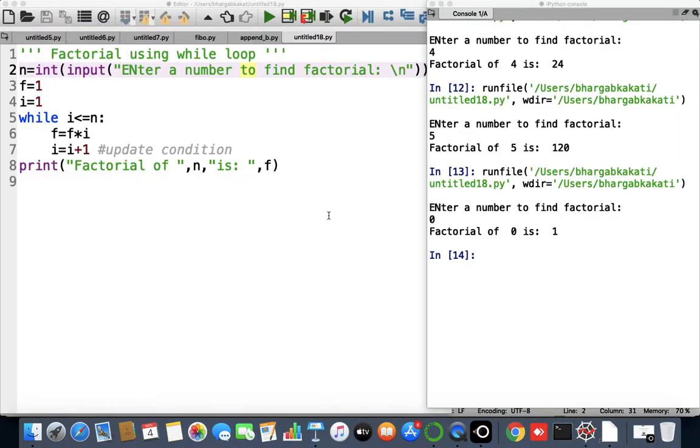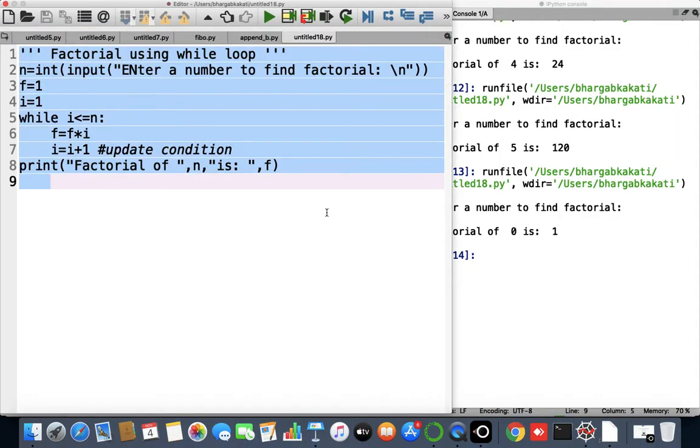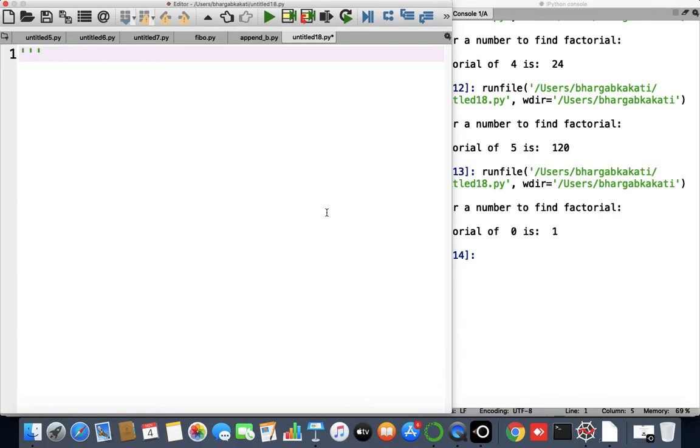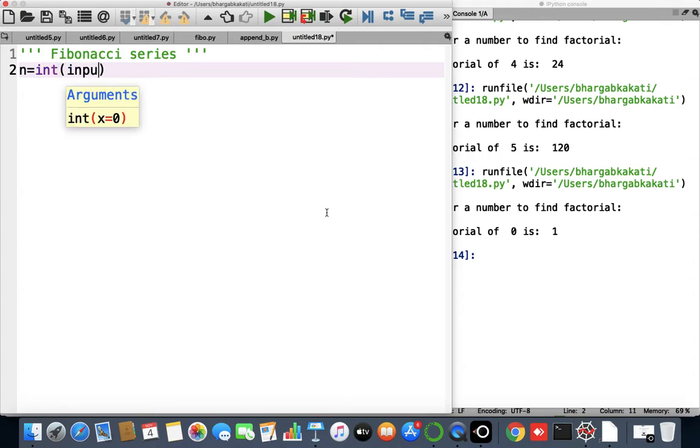Up to n terms. So without any delay, let us try to implement the Fibonacci series. Here also we'll be using the concept of while loop. At first we'll ask the user up to what term the user wants to display the Fibonacci series. We need to display each and every term up to that particular term.